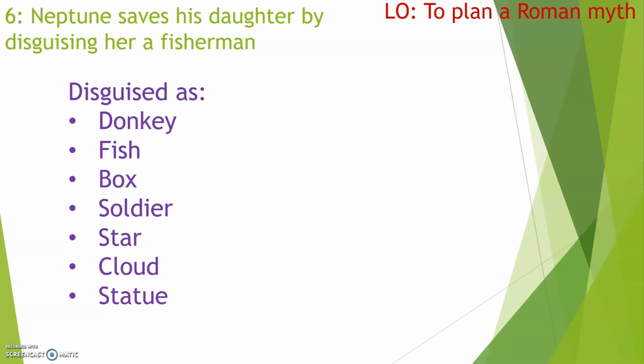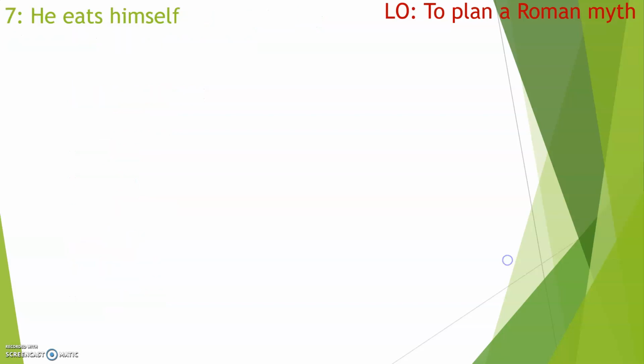So have a think about whatever it is that hit rock bottom, whatever that thing was, what is it going to be disguised as? You could also think about what god might want to do that, because Neptune helped out the daughter. Which god is going to help out the character in your story? So have a think about section 6. Too many words there. Pause the video and write it down now. Okay, let's move on to section 7.